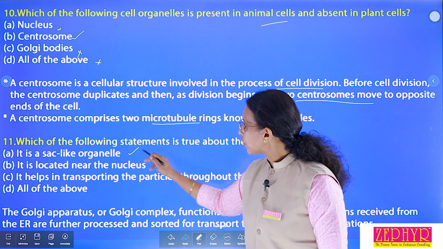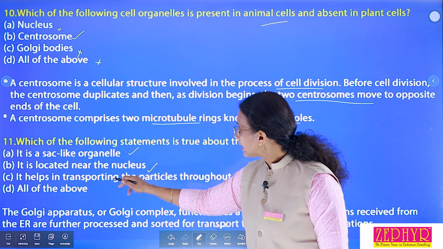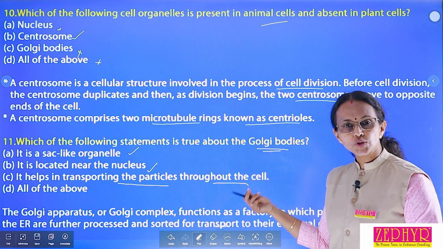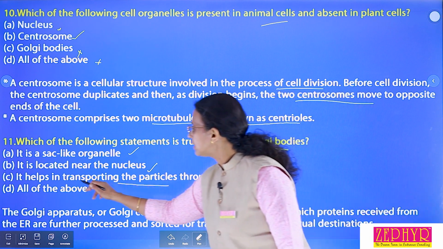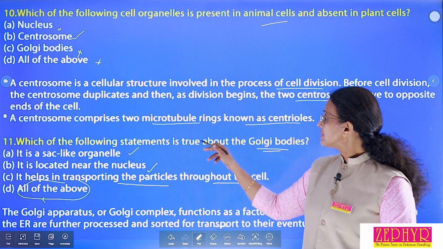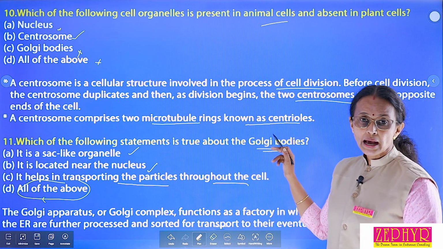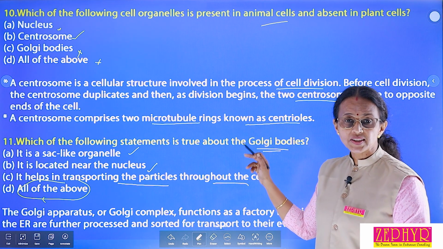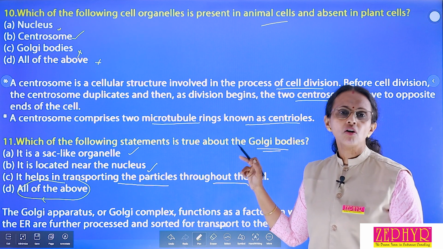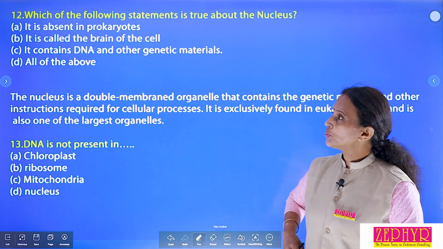It is correct. Located near the nucleus, it is also correct. Then it helps in transporting the particles throughout the cell, that is also correct. So which is the correct option? All of the above is the correct option. The name Golgi apparatus comes from the scientist who discovered it. What is the name? Camillo Golgi. Okay? Yes. Next question, the 12th one.